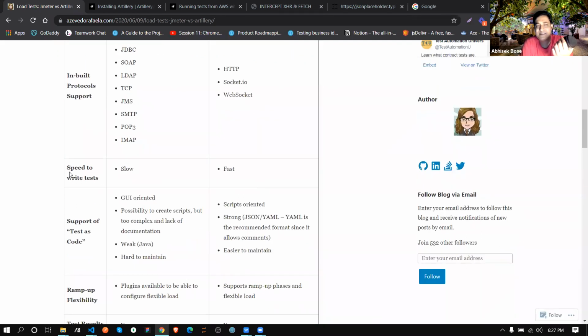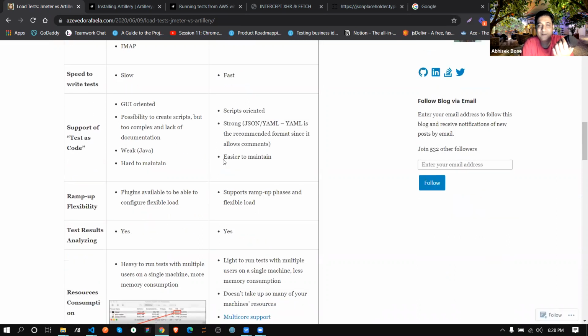Second, see, speed to write a test. This is slow in JMeter. Here it is fast. JMeter is GUI oriented as well as weak, Java and hard to maintain. There is the possibility to create scripts, but too complex, lack of documentation. Here it is script oriented, strong, in the format of JSON or YML, and easier to maintain.